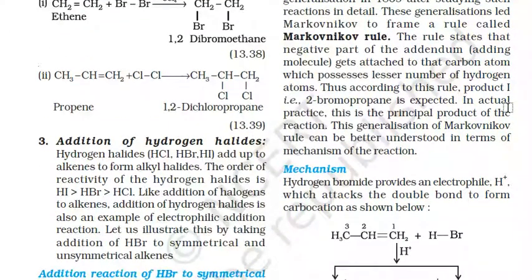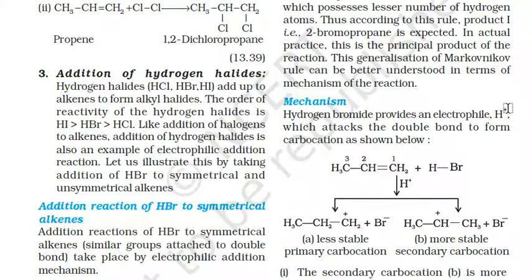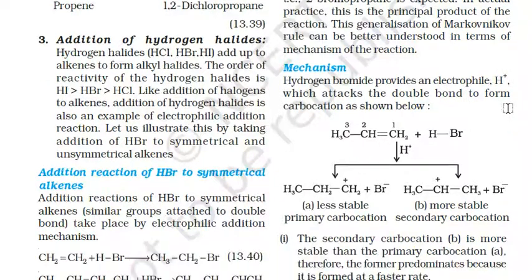But in some cases it is seen that the Markovnikov rule is just reversed. So let's see first the mechanism here for the Markovnikov rule. Hydrogen bromide provides an electrophile, H plus ion, which attacks the double bond to form the carbocation of the compound propene. Here this H plus ion attacks, breaks up the pi bond and forms the carbocation here.